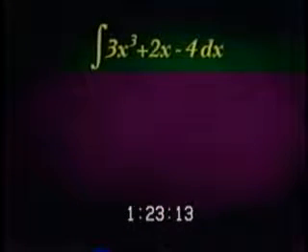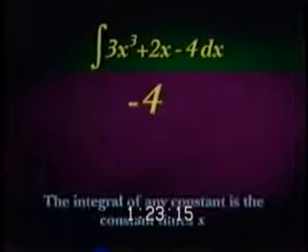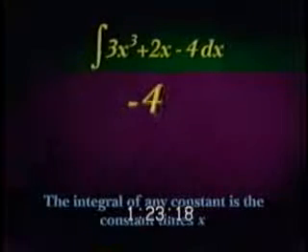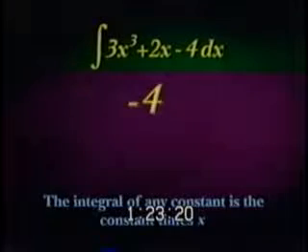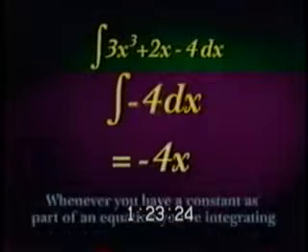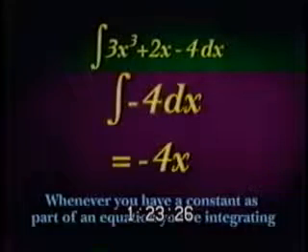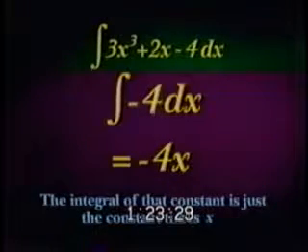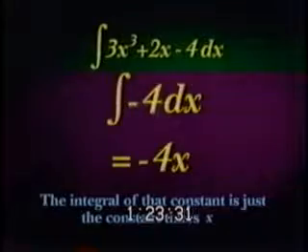The third term is just -4. Again, the integral of any constant is the constant times the variable x. So, since we are integrating with respect to x, the integral of this is -4x. Whenever you have a constant as part of an equation that you're integrating, the integral of that constant is just the constant times x.